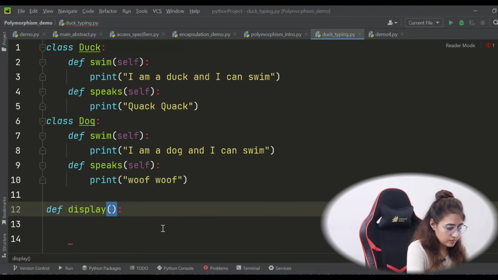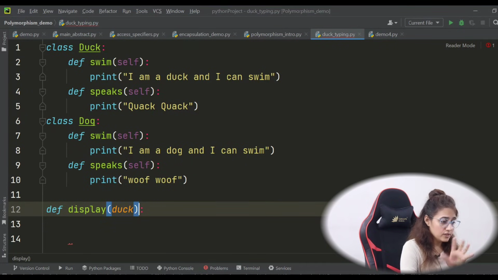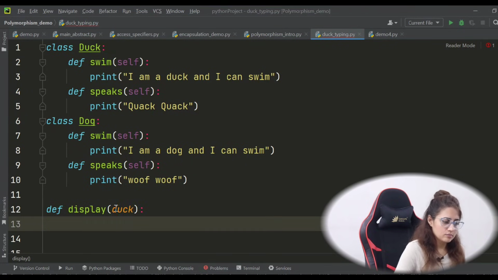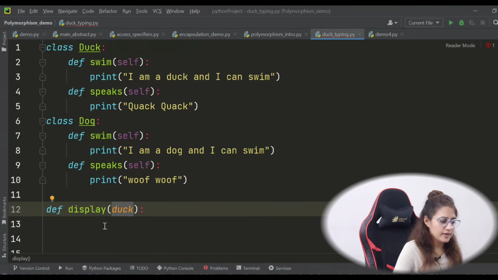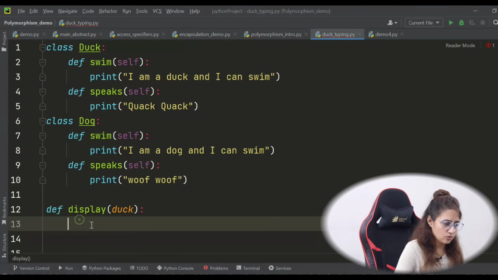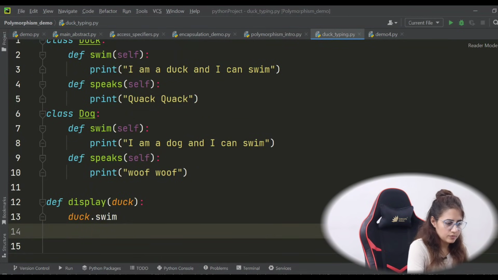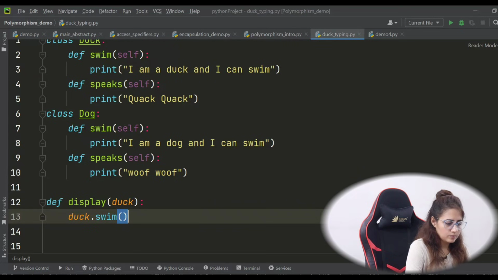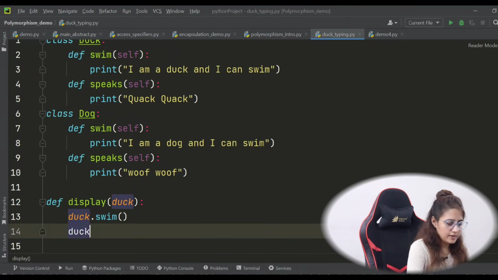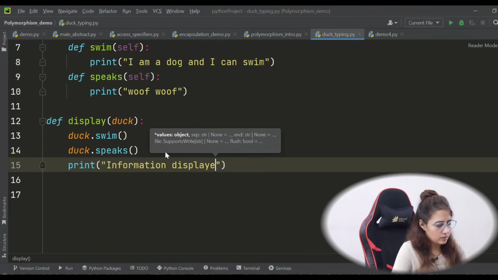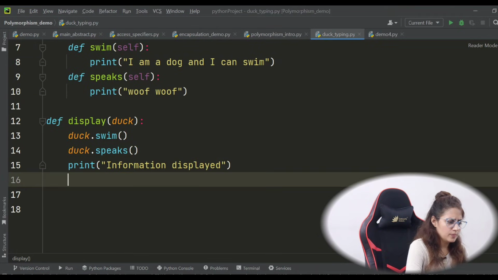If I want to pass a duck object, first I'll pass the object, and I'm taking the parameter name duck only. Using this object I'll call duck dot swim, this function, and the same second function, and then print information displayed.